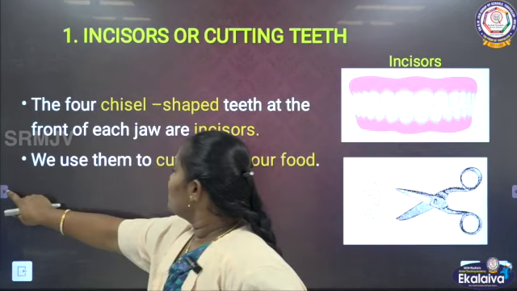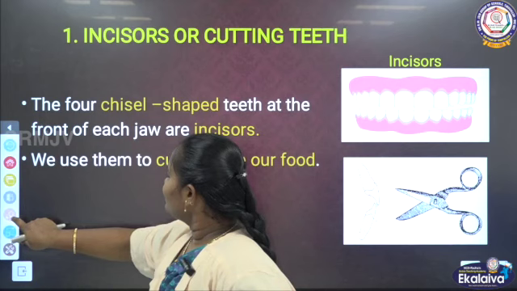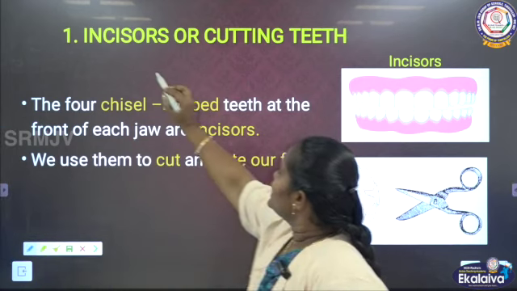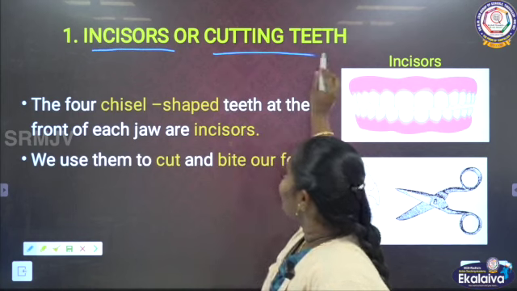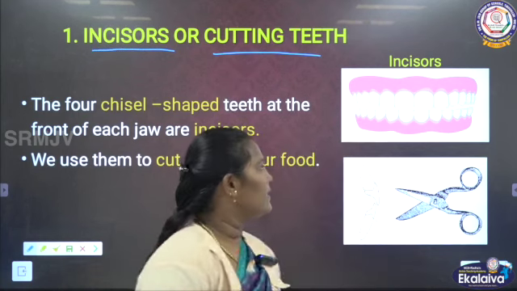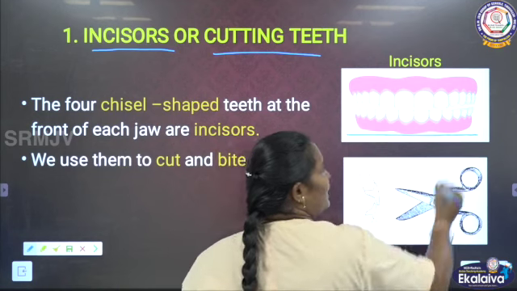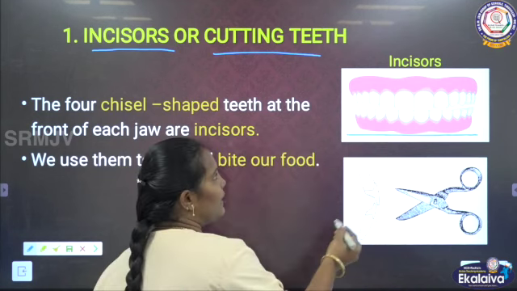First one is the incisor, or cutting teeth. You can see here, there are totally 32 permanent teeth.